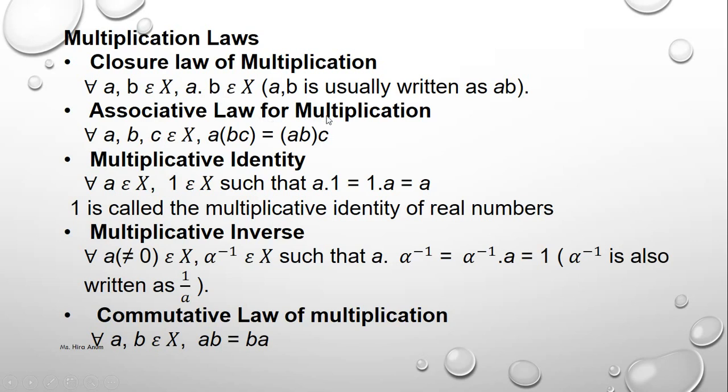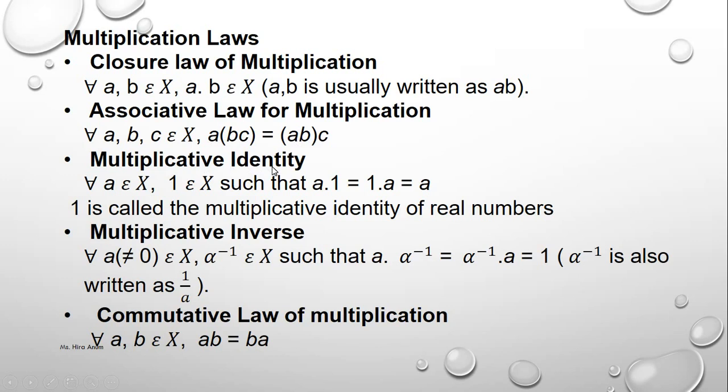Associative law for multiplication. If we multiply 3 numbers, the result also belongs to the real numbers. Like A, B, C: A equals 1, B equals 2, C equals 3. B times C makes 6, and 6 multiplied by A equals 1 gives 6. Or A equals 1, B equals 2 makes 2, and 2 multiplied by C equals 3 gives 6. Both make the same number.